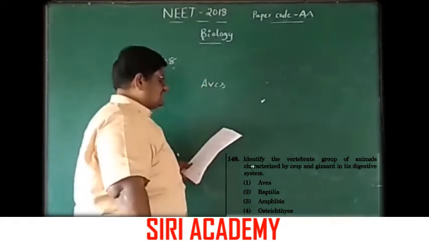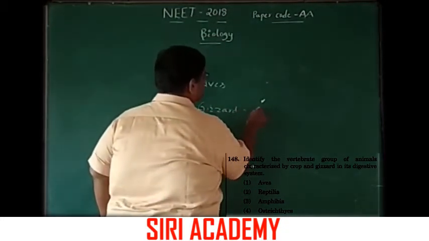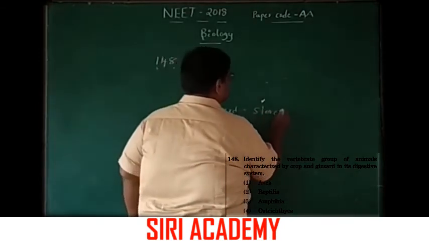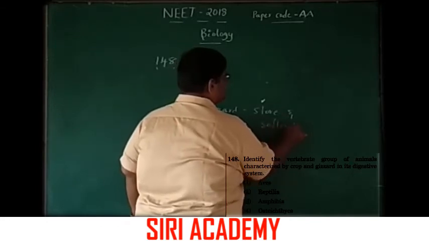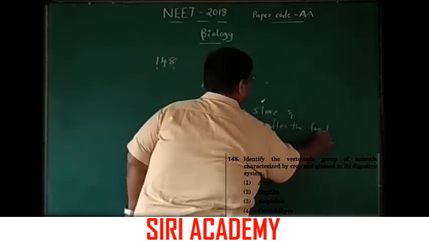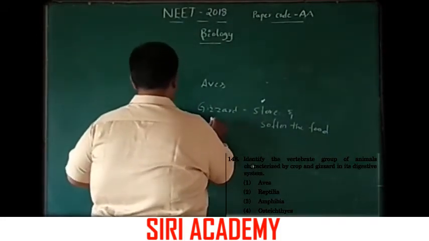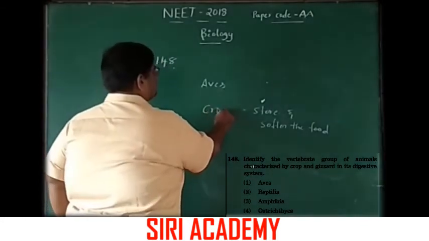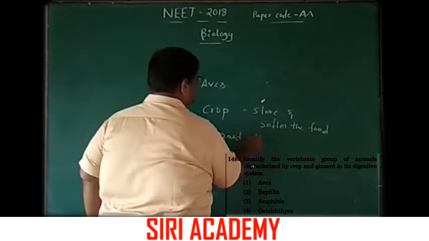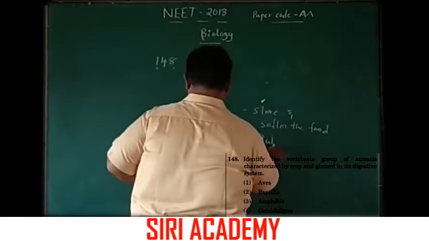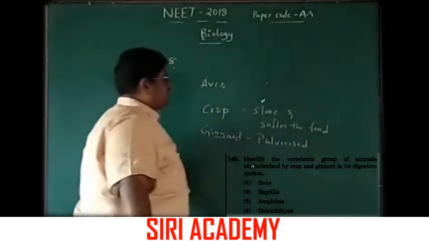The crop stores and softens the food, and the gizzard pulverizes the food material.